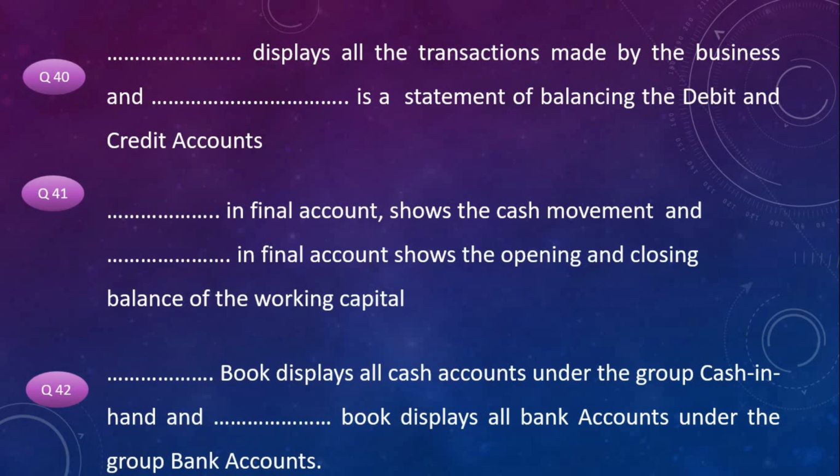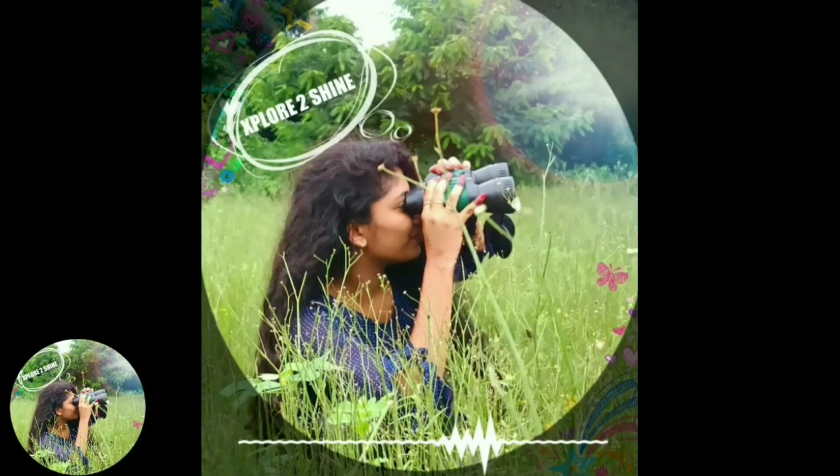The answer for these questions. Daybook displays all the transactions made by the business, and trial balance is a statement of balancing the debit and credit accounts. Cash flow in final account shows the cash movement, and fund flow in final account shows the opening and closing balance of the working capital. Cash book displays all cash accounts under the group cash in hand, and bank book displays all bank accounts under the group bank accounts. That's all for today's session.